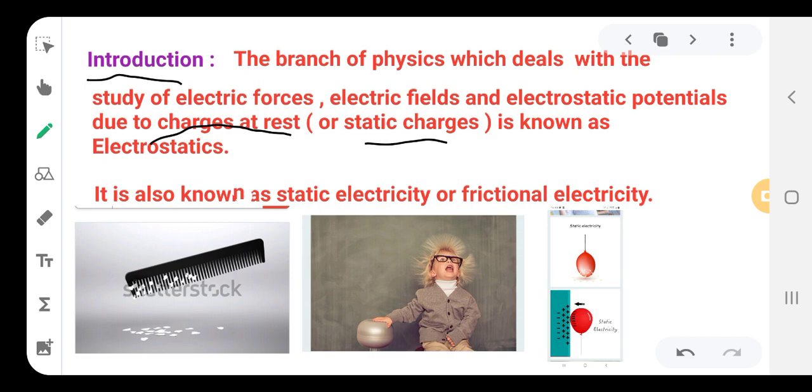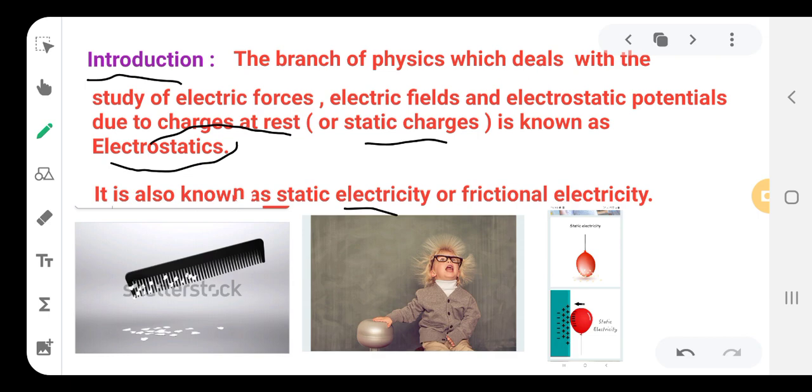In the figures you can see here, it is also known as static electricity. This branch is known not only as electrostatics, it is also known as static electricity or frictional electricity. As you know, whatever electricity is caused, that is due to friction in the insulators, not the conductors.